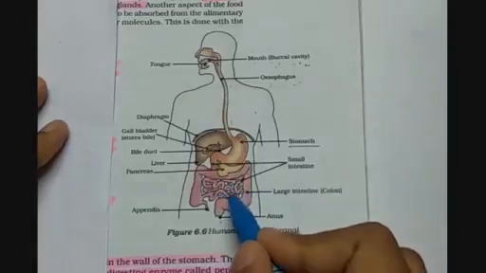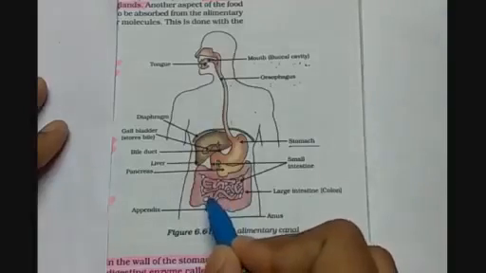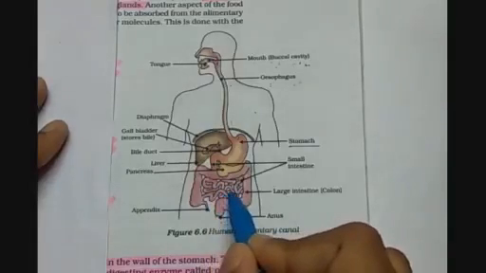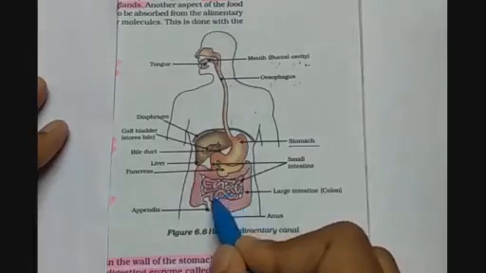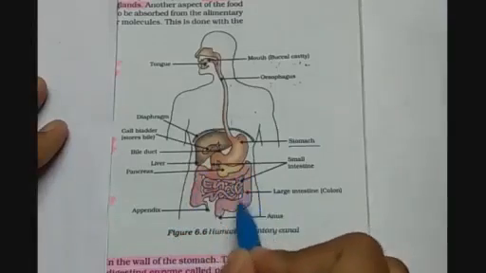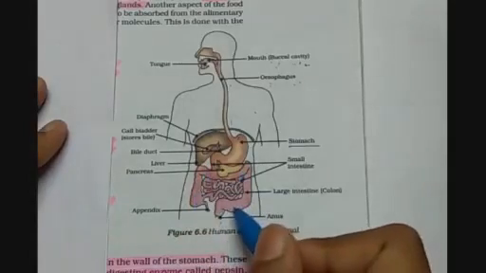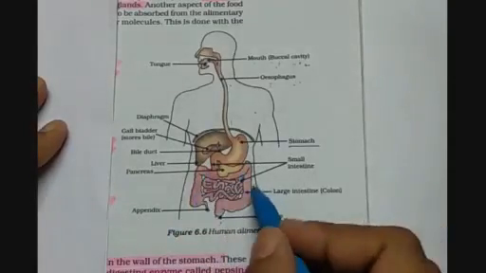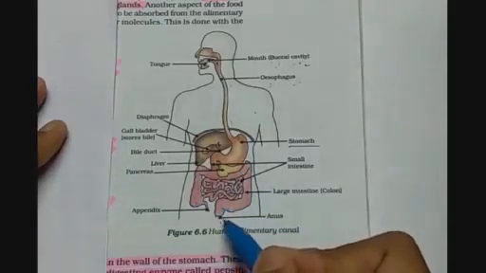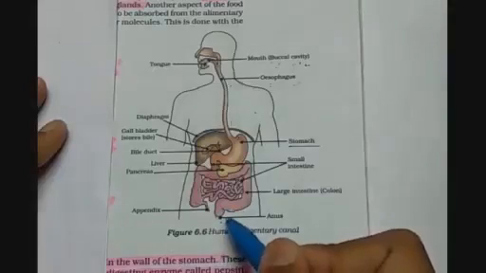Then most of the digestion of the food takes place in the small intestine, and here itself the blood absorbs the nutrients from the food, and then the waste material is transferred to the large intestine. Then the large intestine absorbs the excess amount of water from the waste material, and then it transfers the waste to the anus, from where it is excreted from the body.